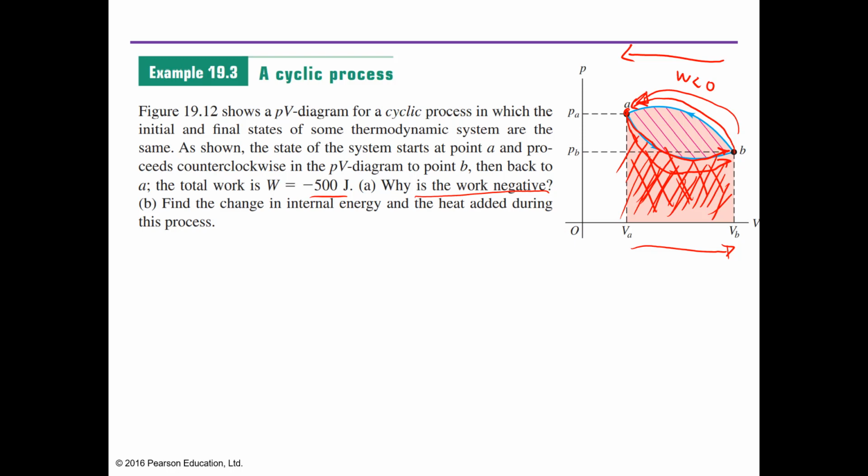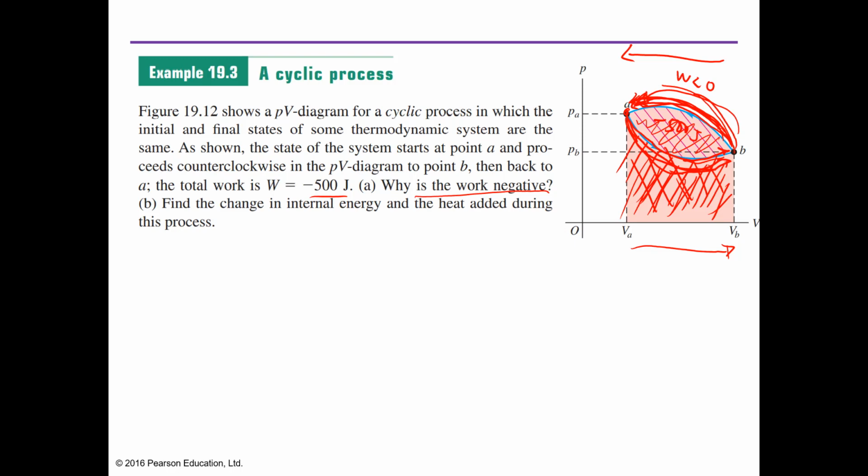Since the negative work done is bigger, this area covered is bigger compared to the area covered down here. So this one is negative, then plus the positive leaves a small area here. This is 500, negative 500 joules. Negative because, take note, the path from B to A covers a bigger area. So that is why your work is negative.